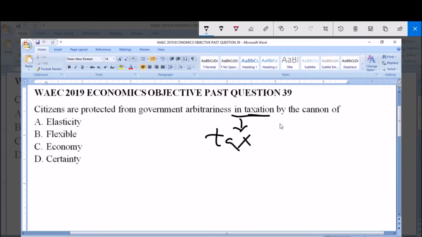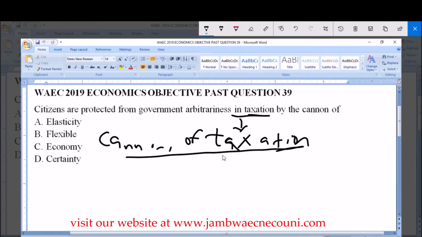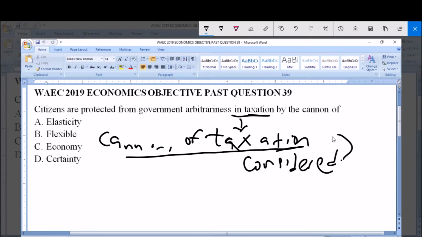tax. In the placement of tax, or in taxation, which is the term, there are certain ideas known as canons of taxation. Now, these canons of taxation are certain characteristics that are expected to be considered in the placement of tax or in taxation.